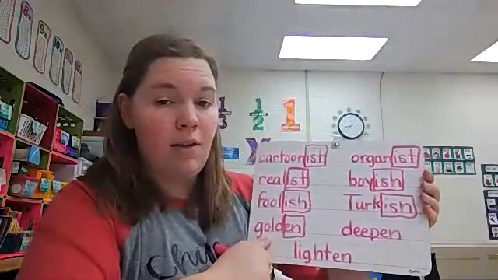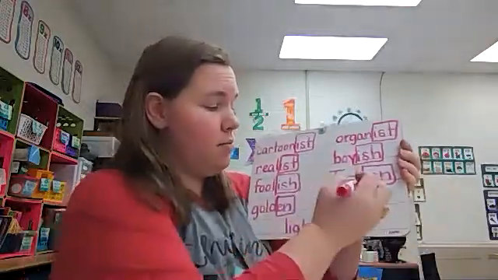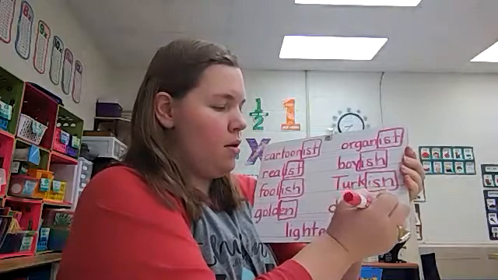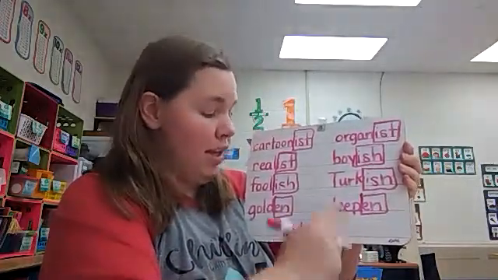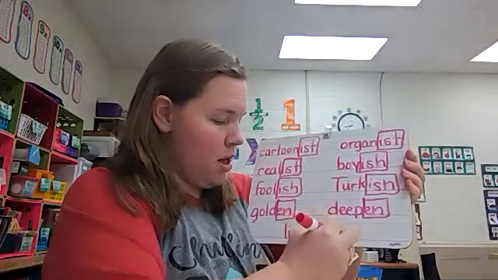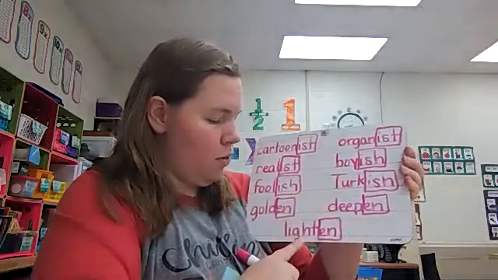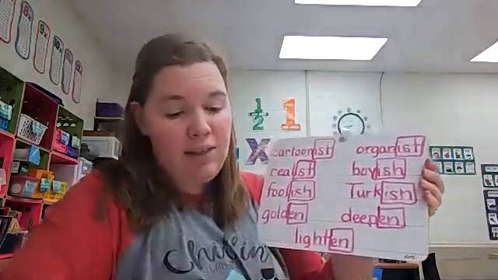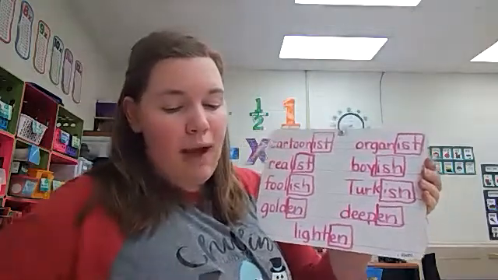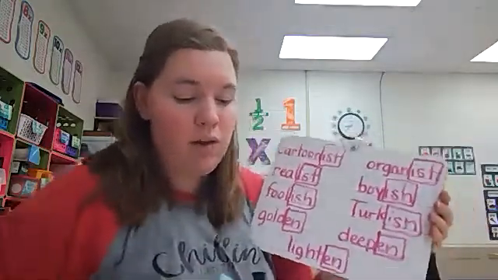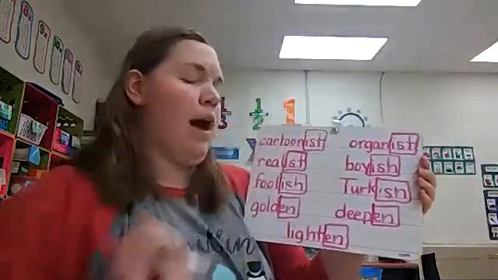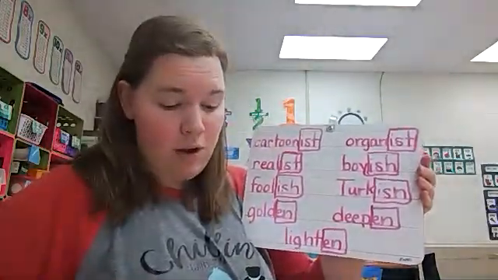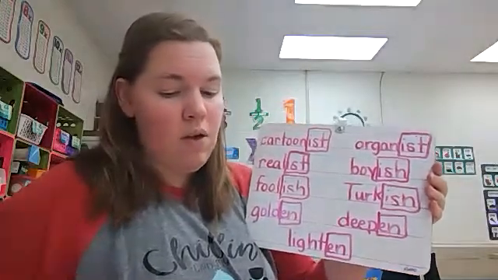The root word is gold. Box around the suffix. The root word is deep. And our last word, the root word is light. So now that we found all the root words, we are going to code the root words, okay? So let's go back up to the top. We're going to practice coding all of these words, okay?